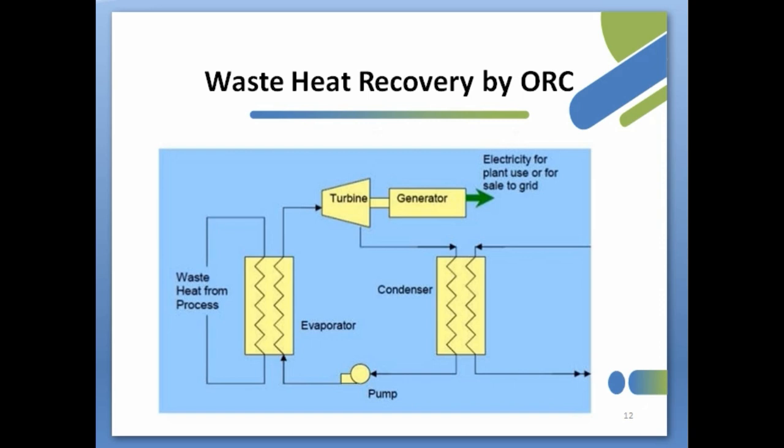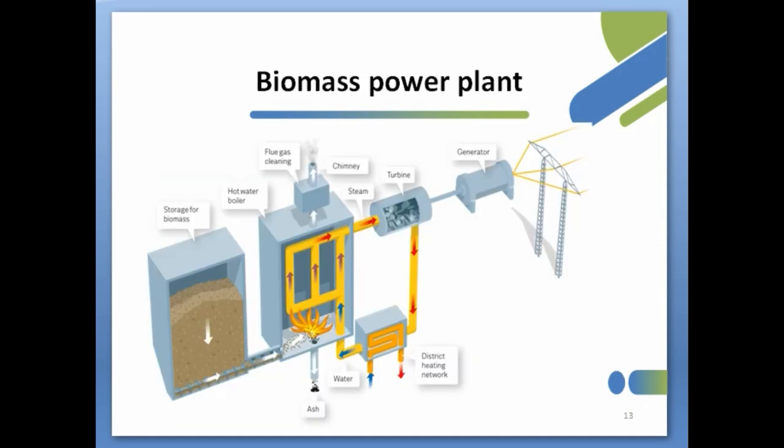A waste heat recovery system extracts the thermal power from the exhaust gases of the industrial waste. The intermediate fluid transfers the recovered heat to the organic fluid in the organic Rankine cycle evaporator. The vaporized fluid then passes to the turbine, causing the turbine to spin and creating electricity into the generator.